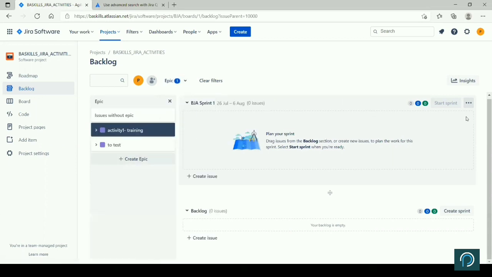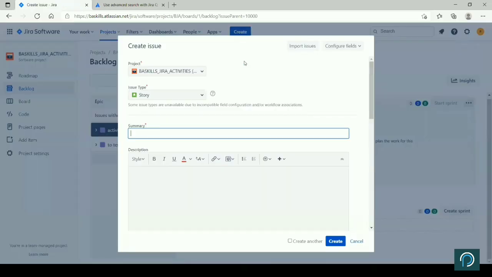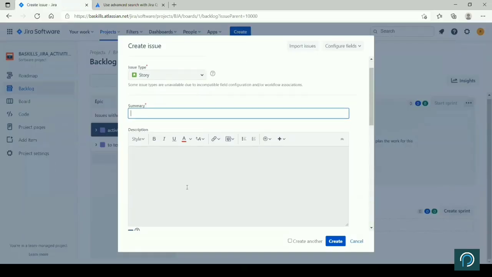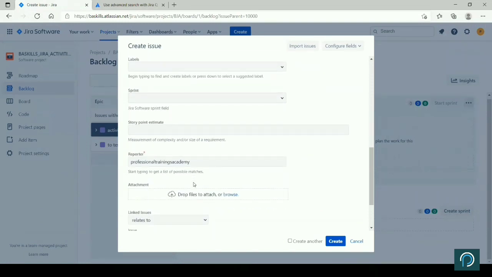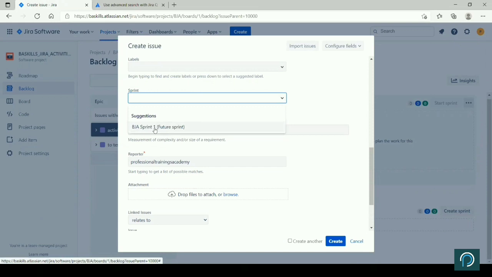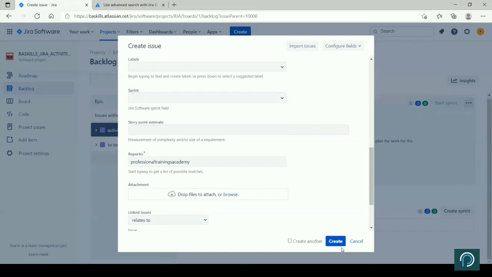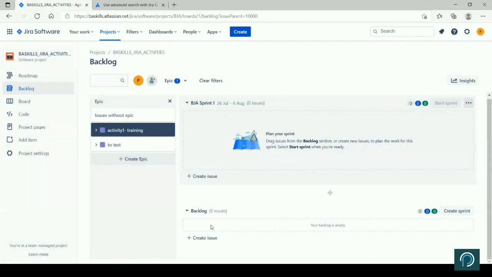Let me just check on the configuration. I don't know why this is not appearing, but for your practice, when you create the items on a story, you add all these fields, right? And you have created a sprint. If you are selecting a sprint, it will directly go to that particular sprint. If you're not selecting any sprint, it will come to the backlog and it will appear here, right? And then you will create a sprint from here. You take this item, drag and drop it on the sprint. It will be a part of that particular sprint, right?